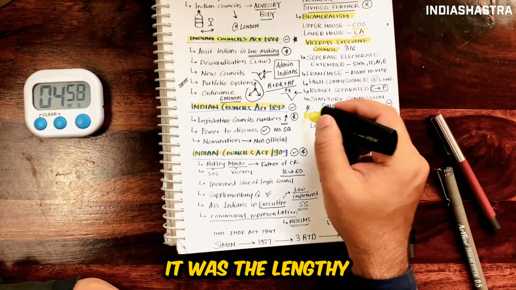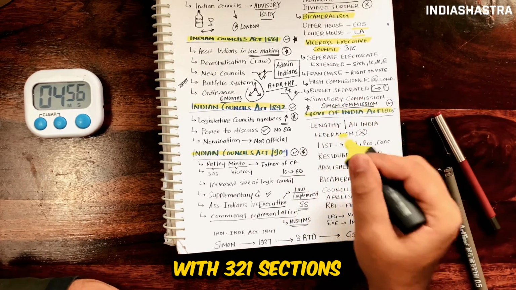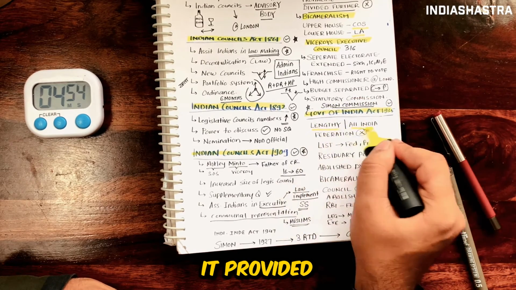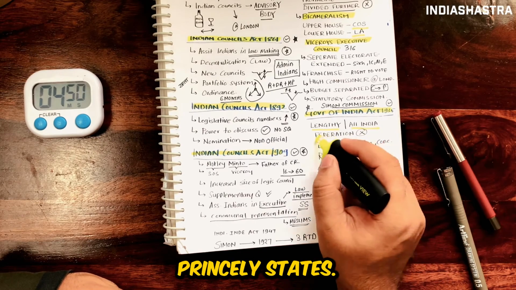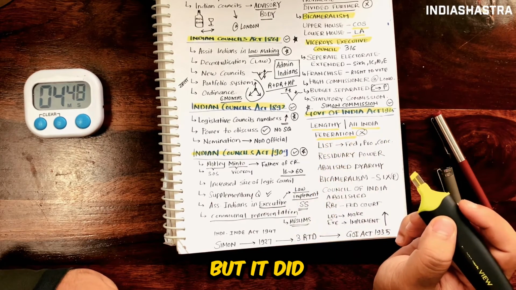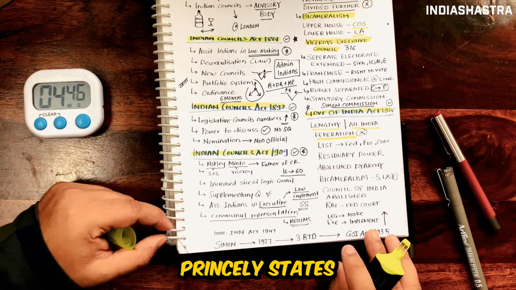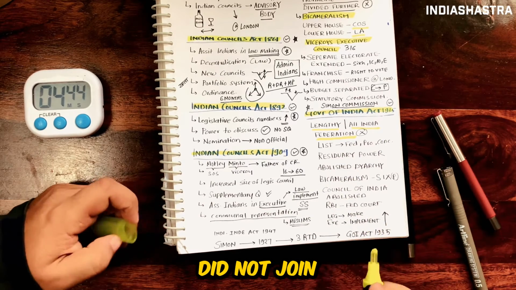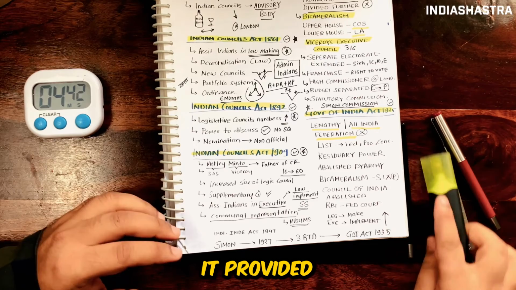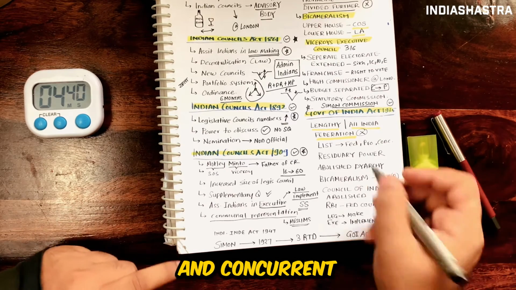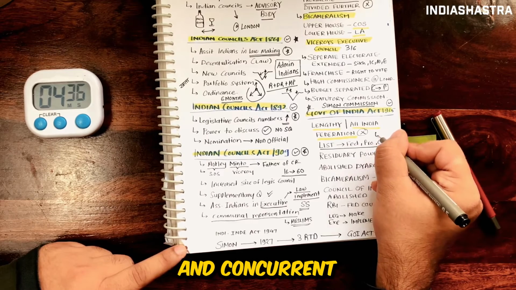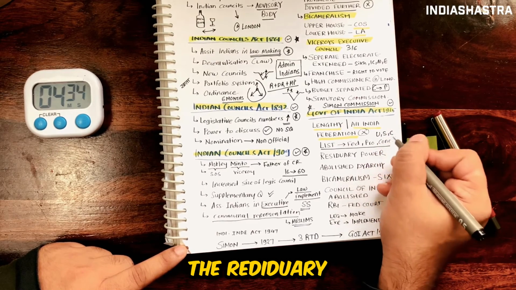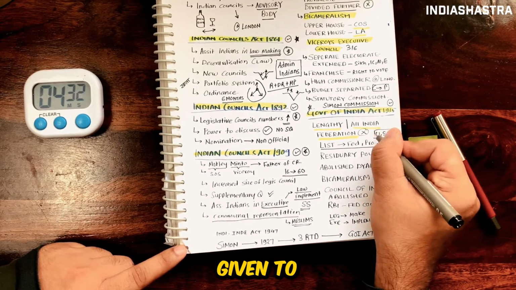It was a lengthy document with 321 sections and 10 schedules. It provided for the All India Federation of Provinces and Princely States, but it did not come into being because princely states did not join the federation. It provided for federal, provincial and concurrent lists, similar to today's union, state and concurrent lists. Also, the residuary powers were given to the Viceroy.